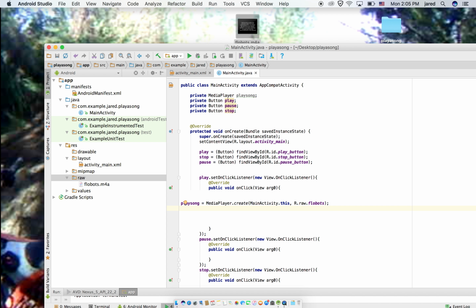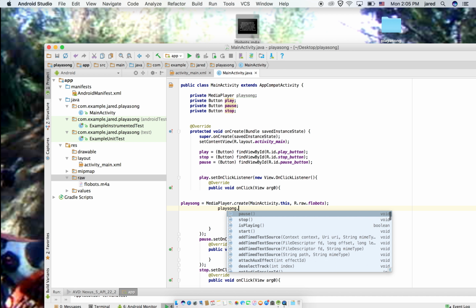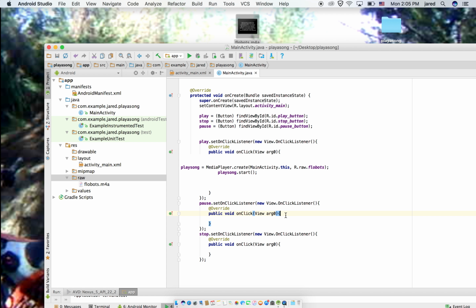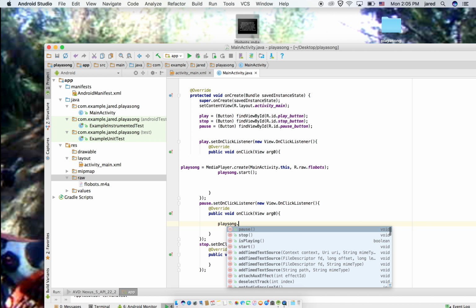Then this is the easy part: go play song, the name of our media player, and go start. Now for pause, go play song dot pause.